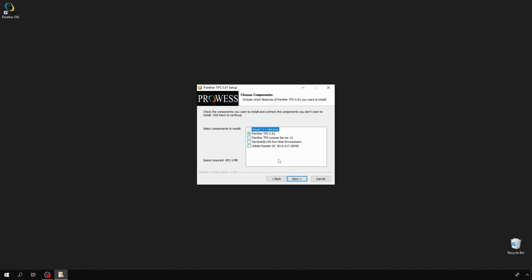If this is the first time you're installing Prowess Panther on the computer, you need to select the Sentinel LDK runtime environment and Panther TPS license server. Now you can choose the destination folder. Since this will be a standalone workstation, we will install the server version.